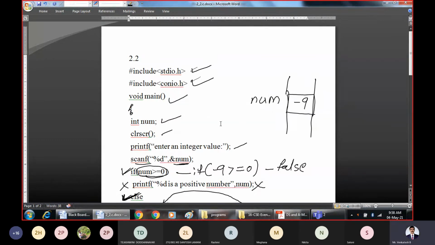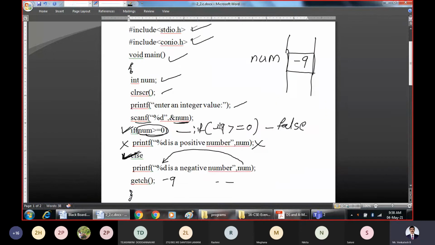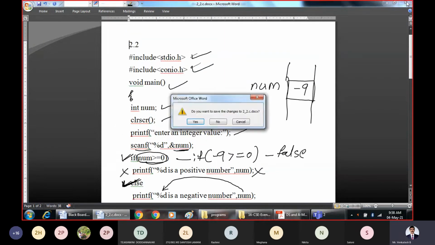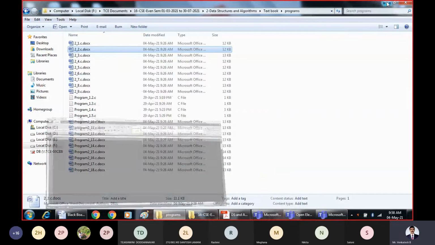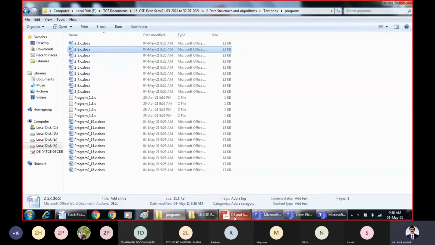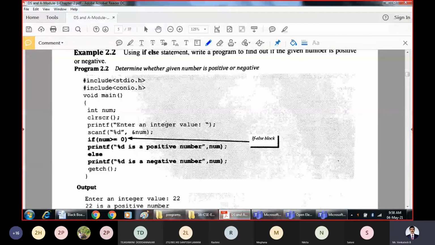Do you have any questions or any doubts at this point of time? You can ask. Right? That is what there is about the if else statement.